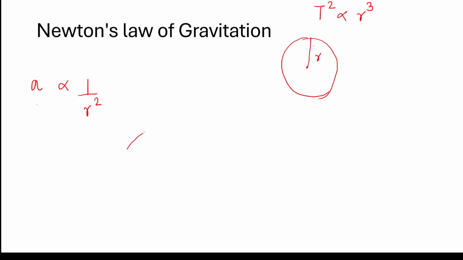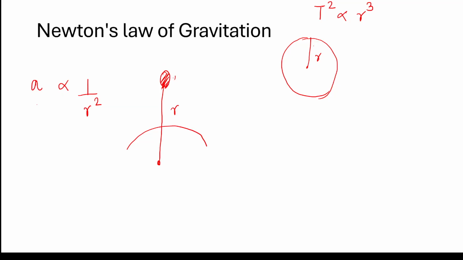For example, if the body is on the surface of Earth, let's say this is a distance from the center of Earth as r. Then the acceleration of this freely falling body, freely falling means there's no other force acting on it except the gravitational force, is inversely proportional to r squared.